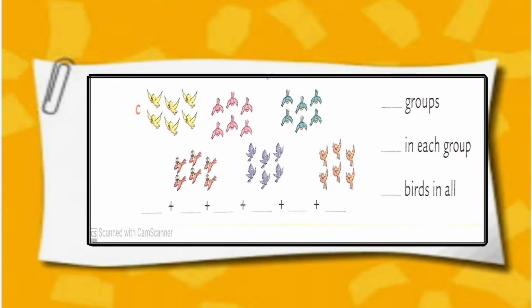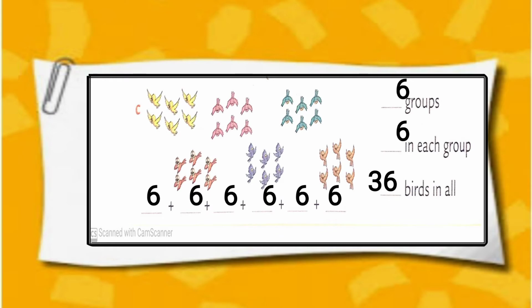Sum number C, 6 groups of birds. 6 birds in each group. 6 plus 6 plus 6 plus 6 plus 6 plus 6. 6 sixes are 36 birds in all.